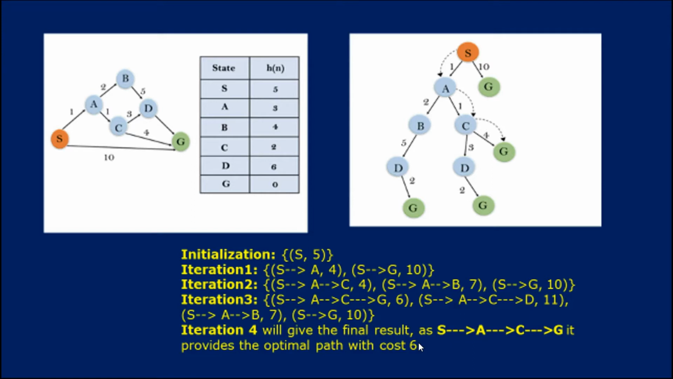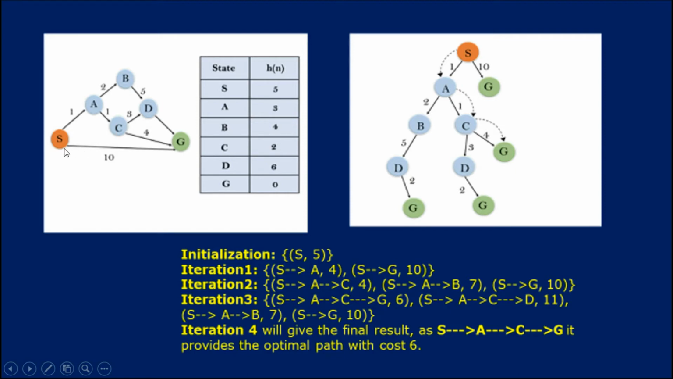And this is what A-star search follows. Considering this one as g of n and this as h of n, by adding these two we calculate f of n. The path which gives the lowest cost, like S, A, C and G, we consider as the best solution, the optimal path.